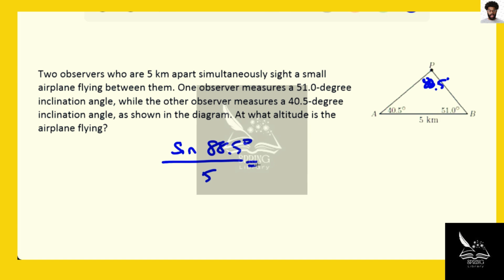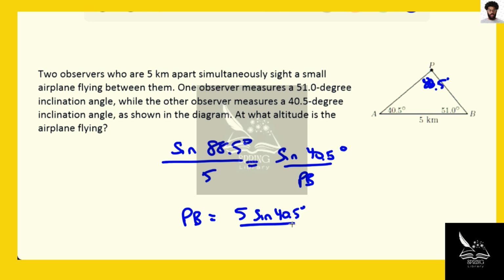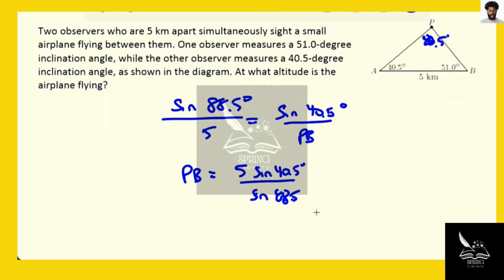Then that would be equal to the sine of 40.5 degrees over PB. It's the sine of an angle over its opposite side. Do some cross multiplying, and PB would equal 5 sine 40.5 divided by the sine of 88.5. Cross multiply and then divide by sine 88.5.